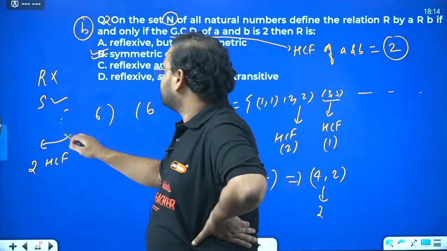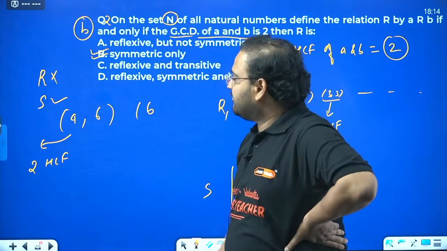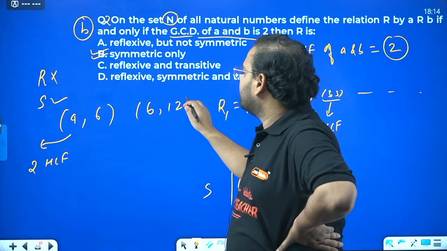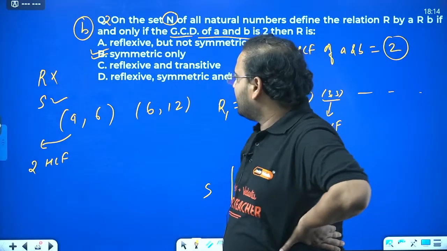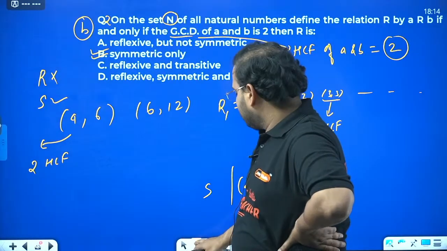Yes. If I go with 4, 6, then what is the HCF? 2. Let's go with 6 and 12. But the HCF will be 6 actually. So we can try something else.